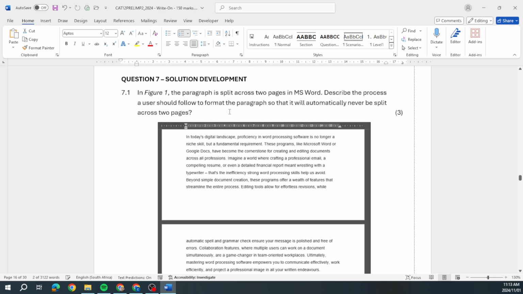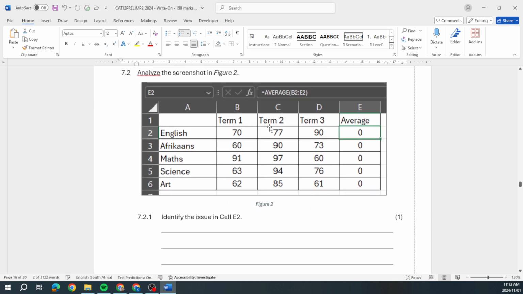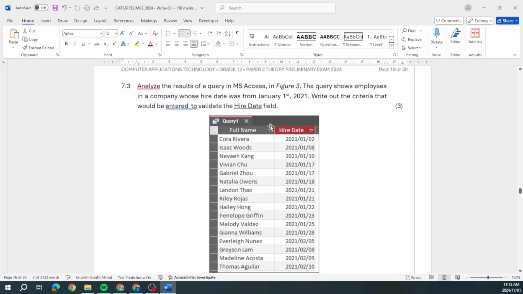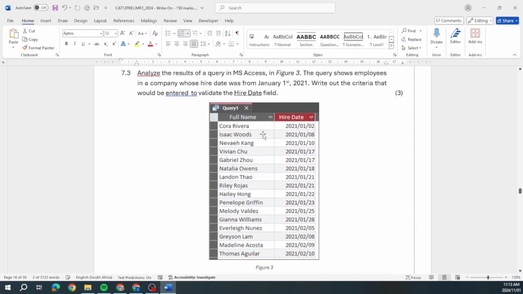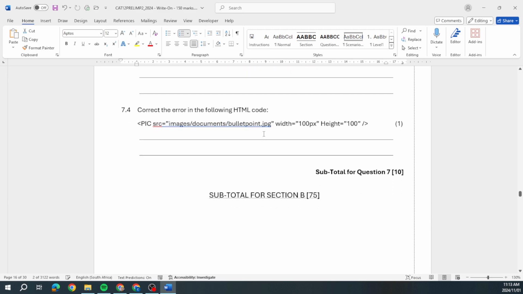And then solution development, there we go, our theory questions based on prac work. There's Word, there's Excel, then there's Access. Can you see it's been in all three papers? So what do you think is coming? The exact same thing. We can see how it is structured, folks. We can see what type of questions are going to come our way. So get prepared, get ready, and do your absolute best.